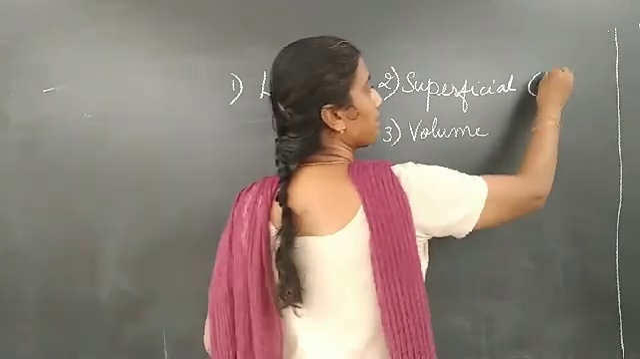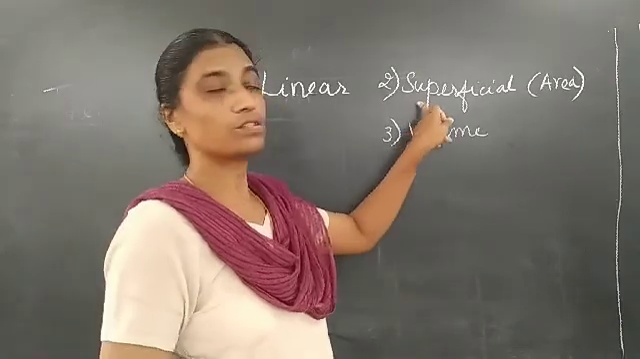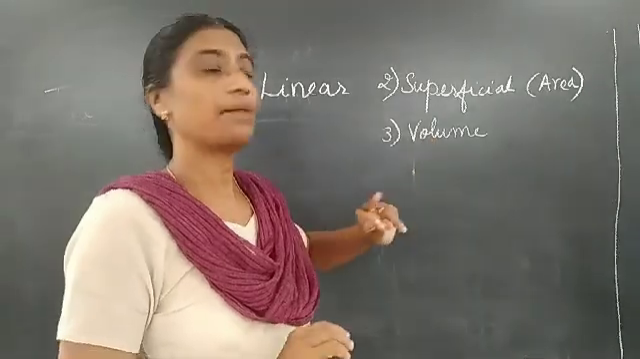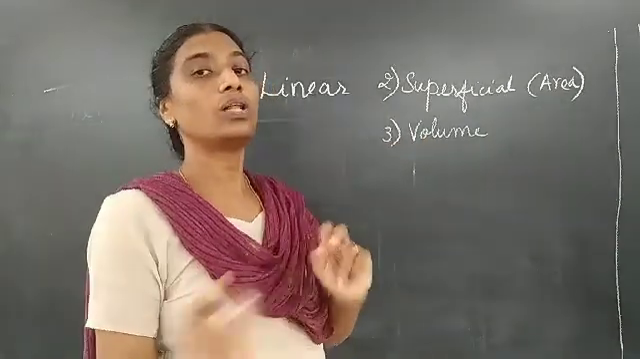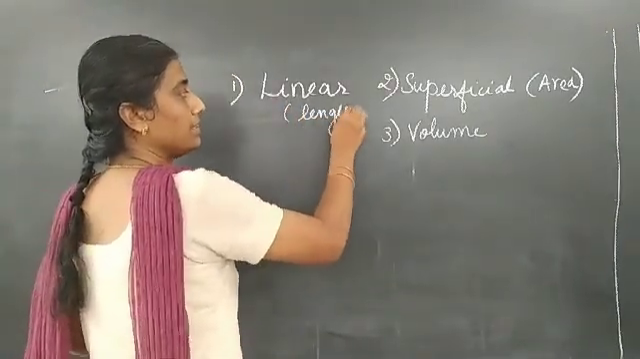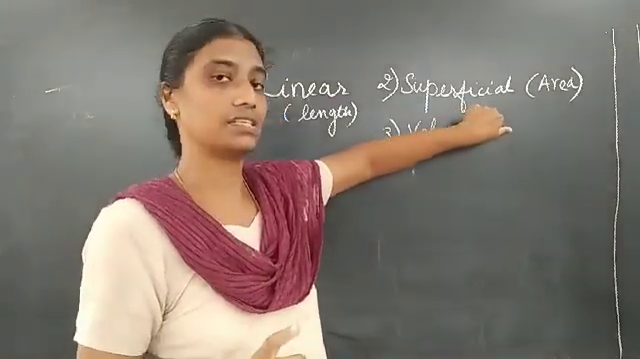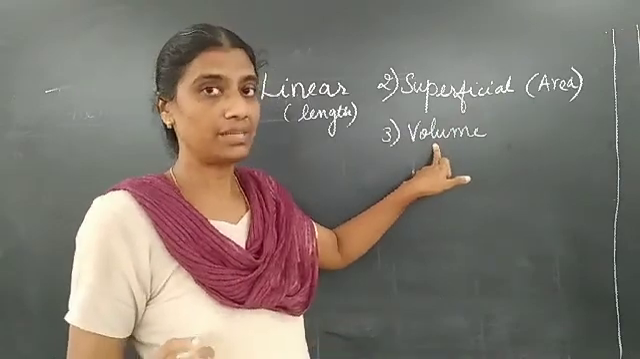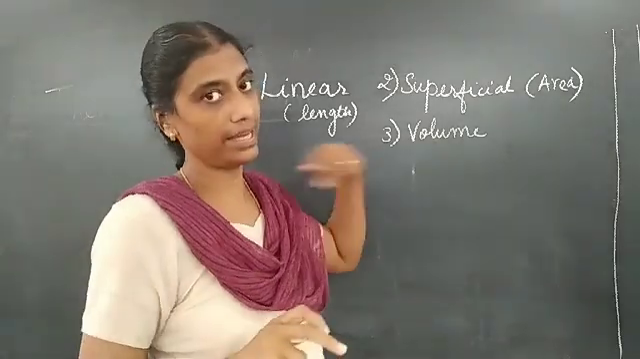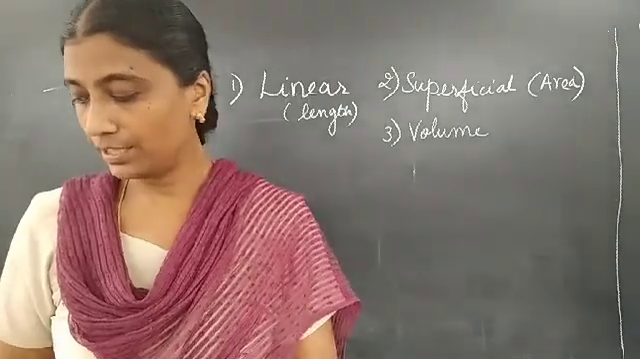Superficial means if the expansion happens area wise, then it is called superficial expansion. Volume, you understand, right? If the expansion takes place in all 3 dimensions. Now, when I say linear, the expansion will take place only in 1 dimension. This expansion will take place in 2 dimensions, length and breadth. Now, when I say volume expansion, it takes place in 3 directions, length, breadth and height. All 3 will increase. Is it clear, children? I'll tell you with examples, then you will understand.